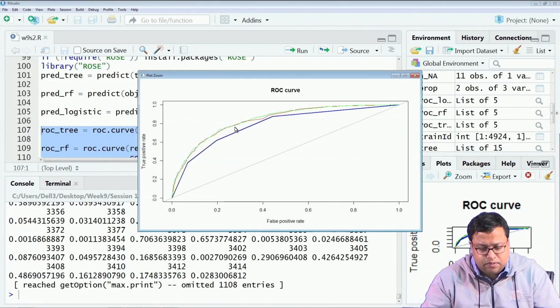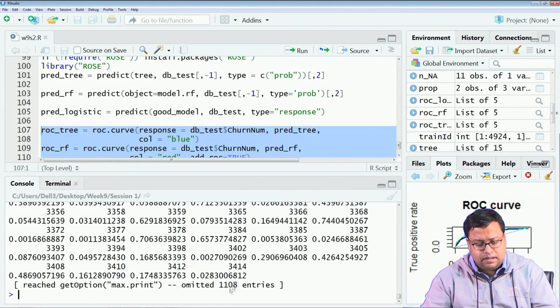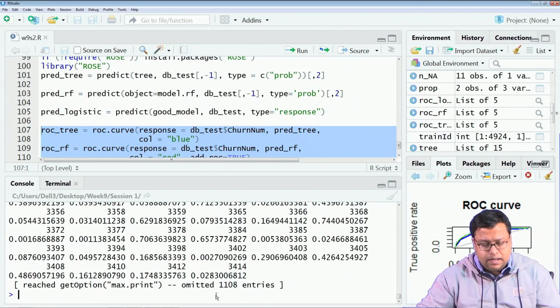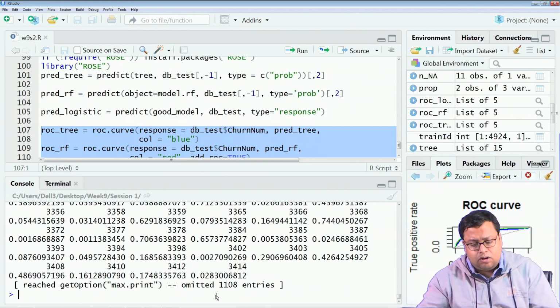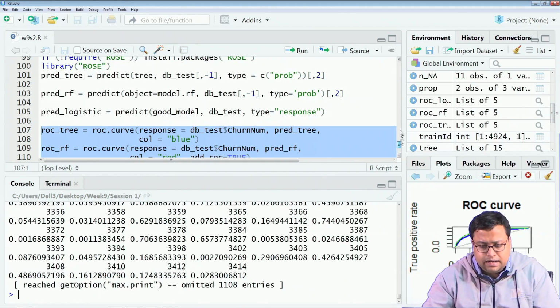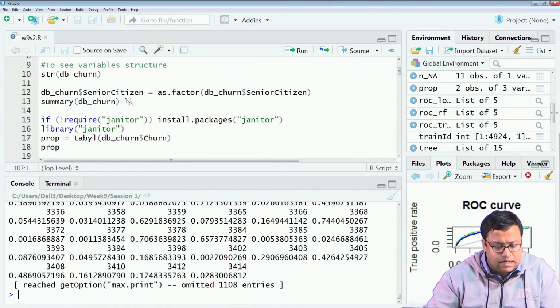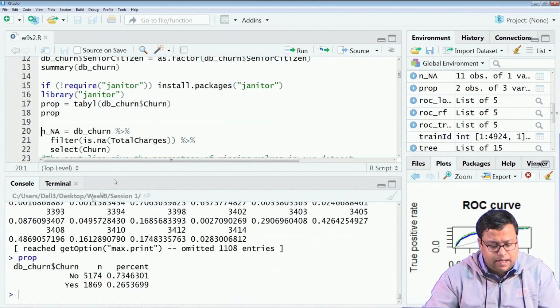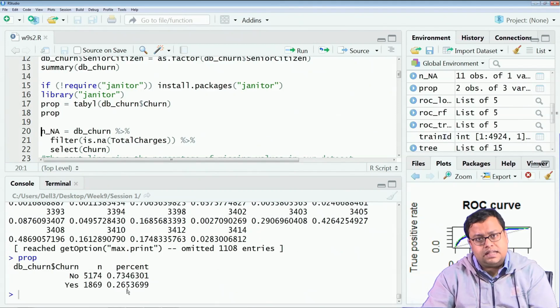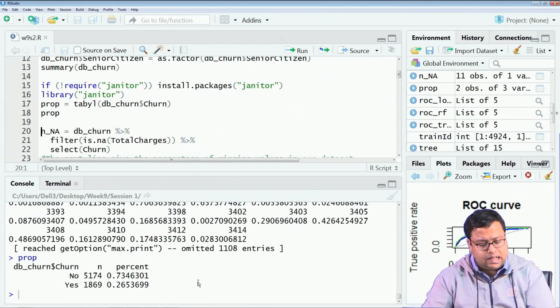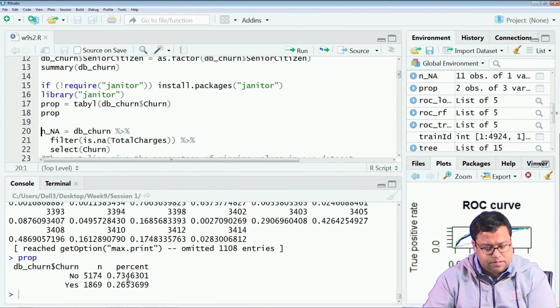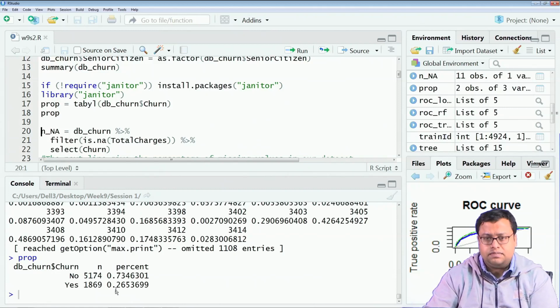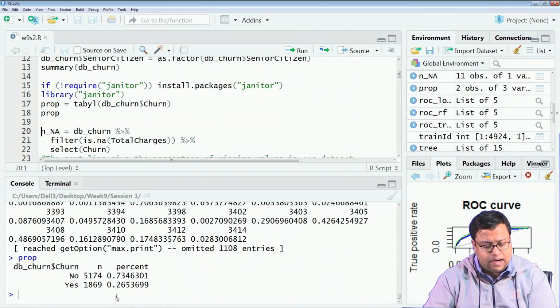I can take anything between probably 0.3 and 0.4 as my cutoff. If you remember, when we started the analysis, we had around 0.26 as yes and 0.73 as no. So, maximum were no, and a few were yes.